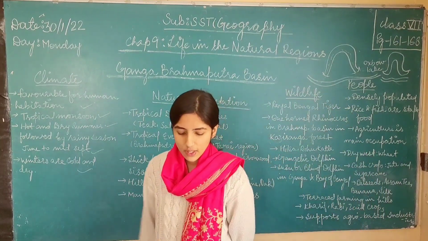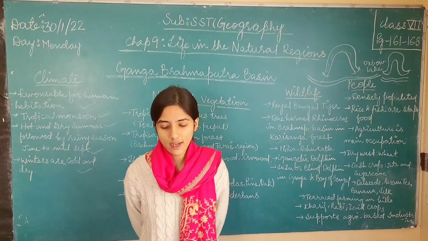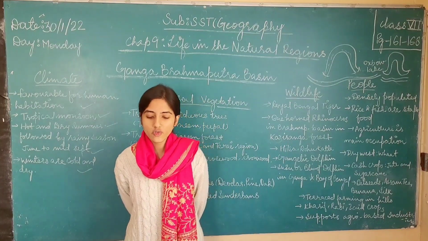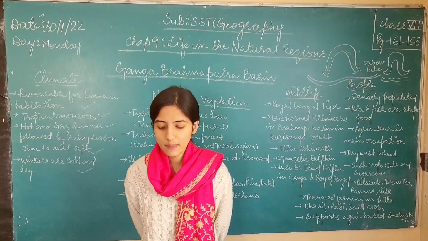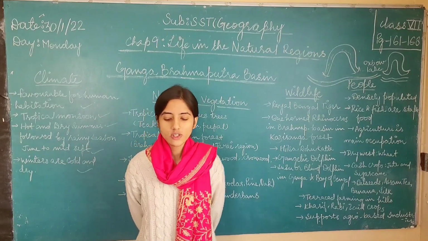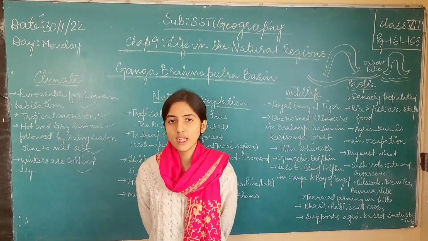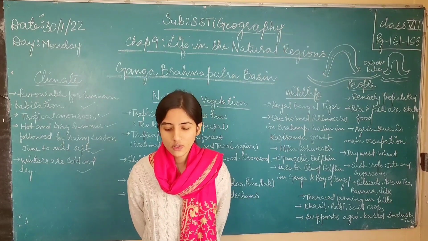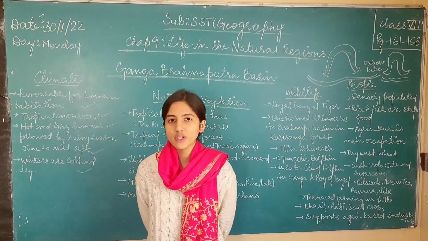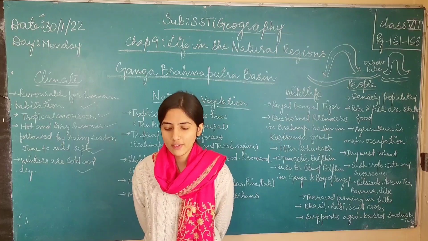Let us see what a deodar is. A deodar is a Himalayan cedar, a large evergreen coniferous tree. We have discussed what coniferous trees are in the previous videos. They are sharp, needle-like trees. They have leaves which are very sharp and needle-like. So these are the coniferous trees. One example is your Christmas tree. It also has very sharp and needle-like leaves.